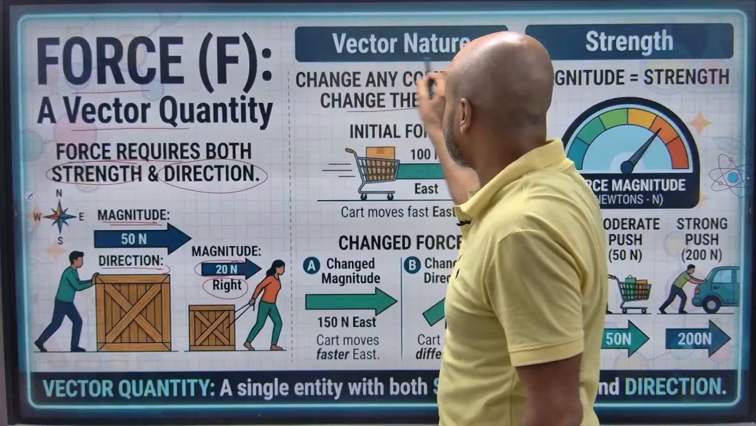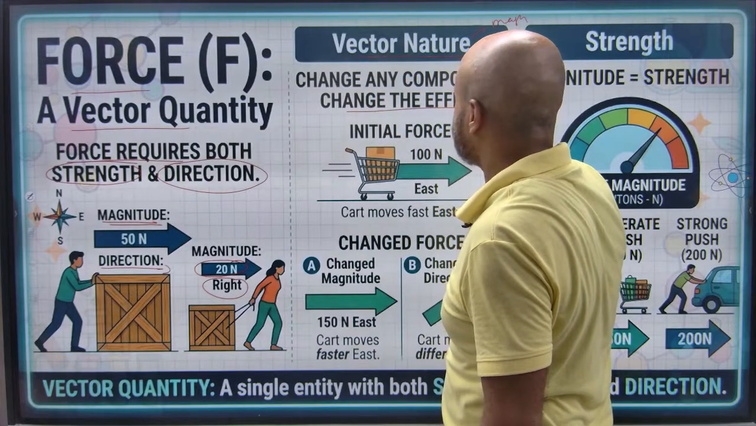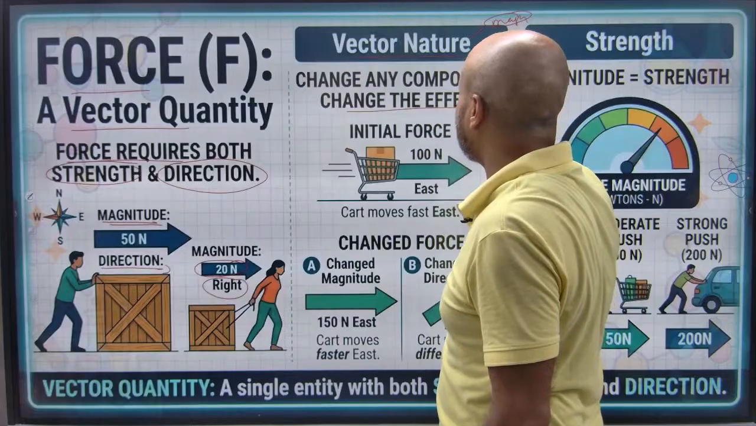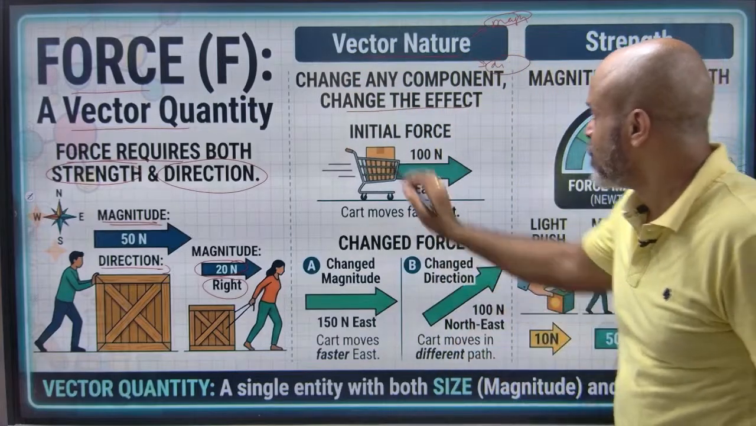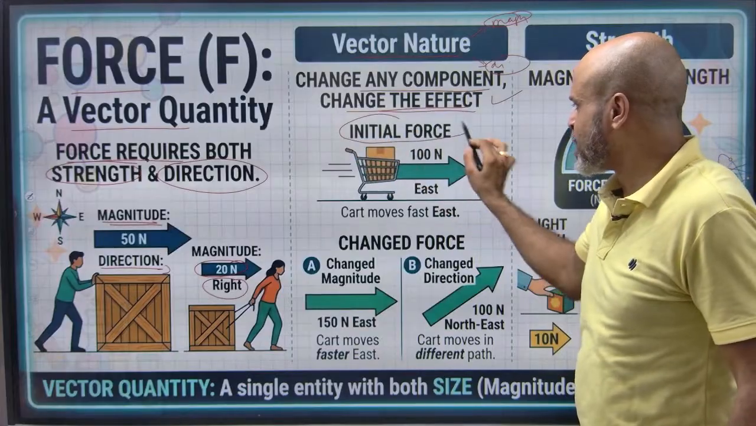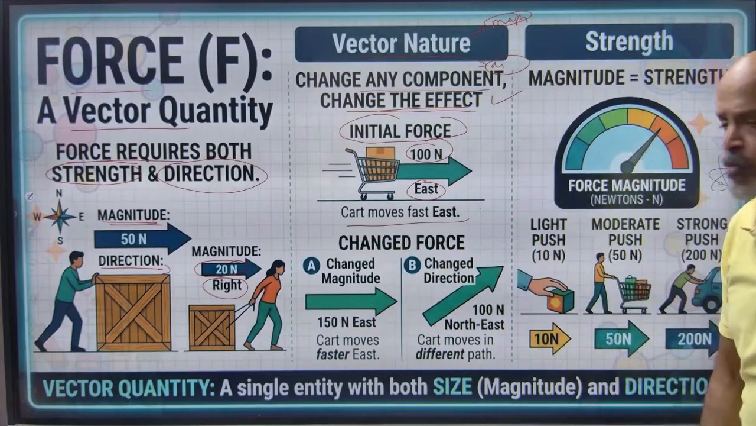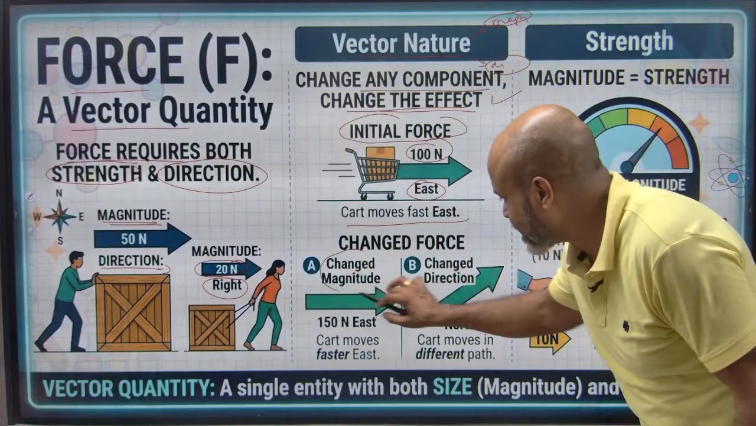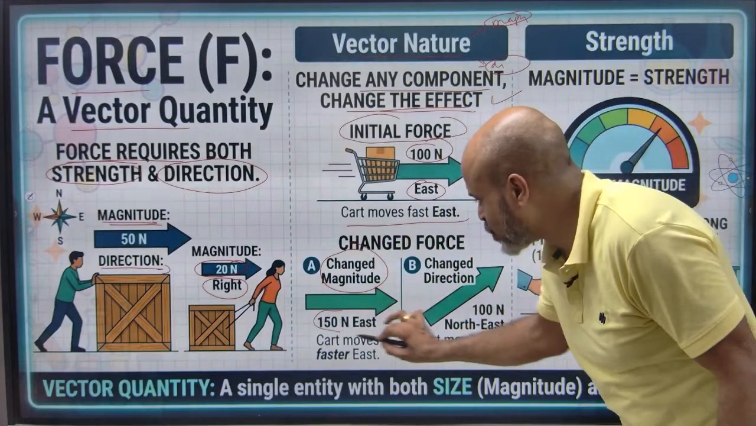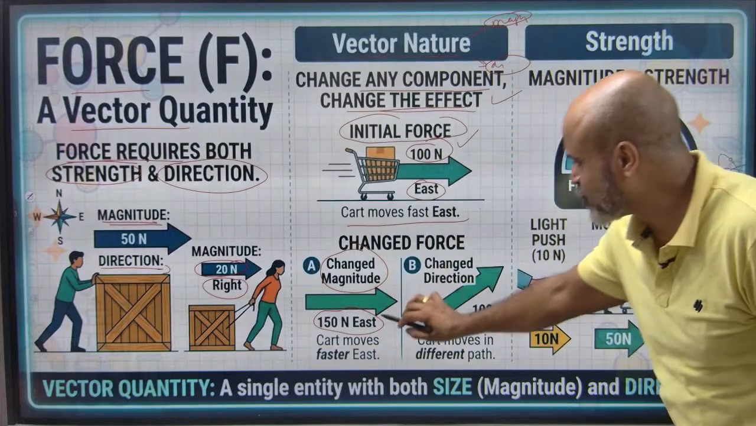Vector nature means that it has both magnitude as well as direction. You change any one component, the force itself will change. Okay, change any component, you will change the effect. So let's say the initial force was 100 Newton towards the east. The cart was moving towards the east. You change the magnitude. Let's say you change it to 150. You are not changing the direction. You are changing it from 100 Newton to 150.